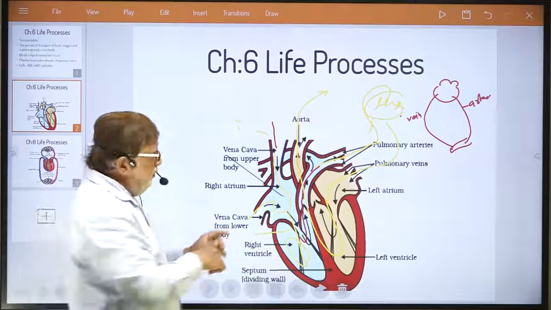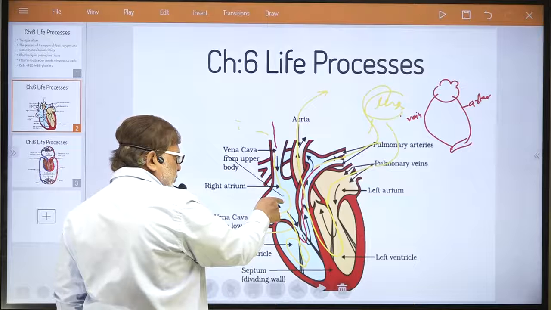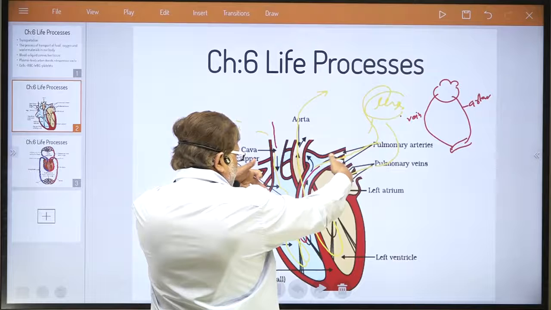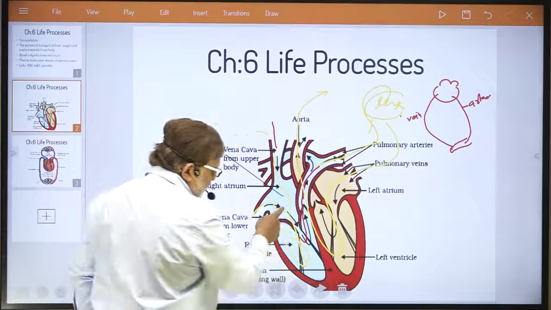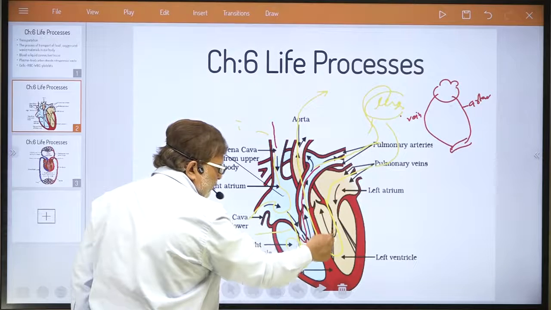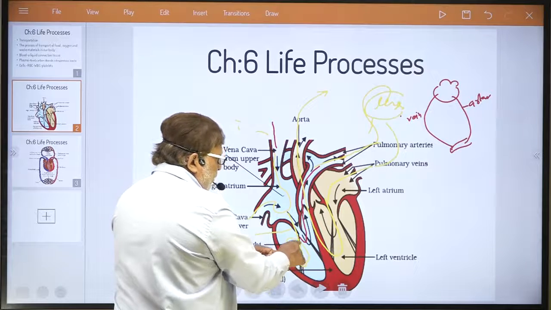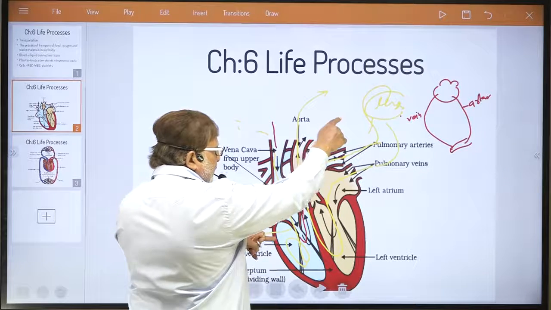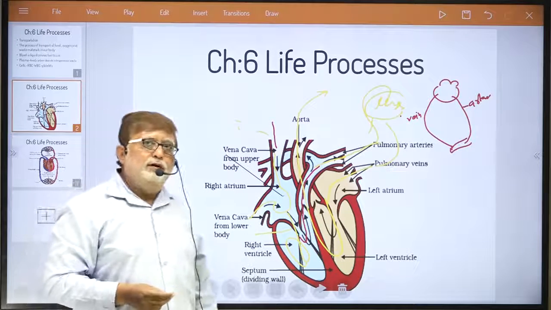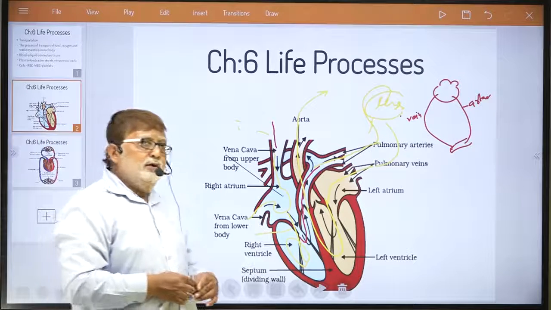So actually try to understand, dear student, when the right atrium gets filled by impure blood, the left atrium gets filled by pure blood, means the process continues. Now when both contract, impure blood comes into the right ventricle, pure blood comes into the left ventricle. Now when they push from here, impure blood goes to the lungs for purification and pure blood goes to the aorta and is transported to all parts of our body. Understand? So this way blood circulation takes place in our body.